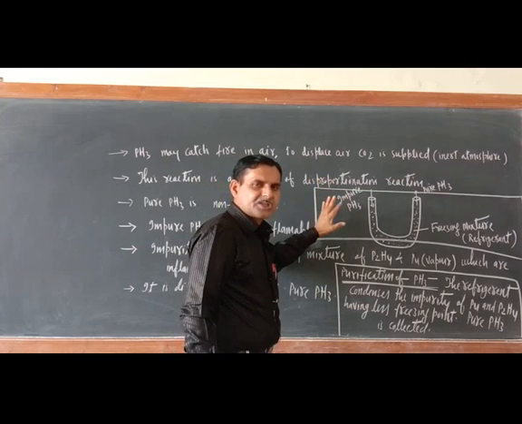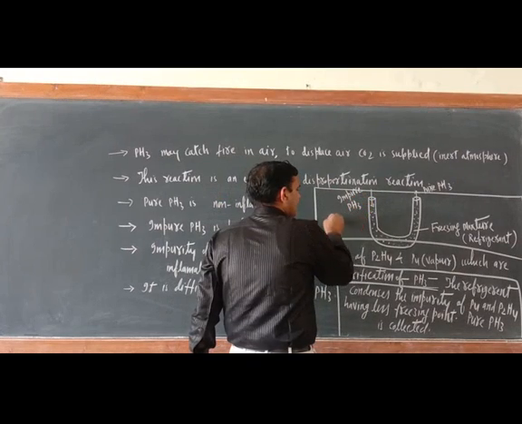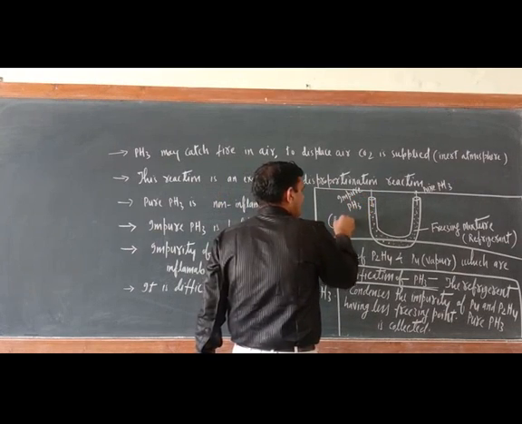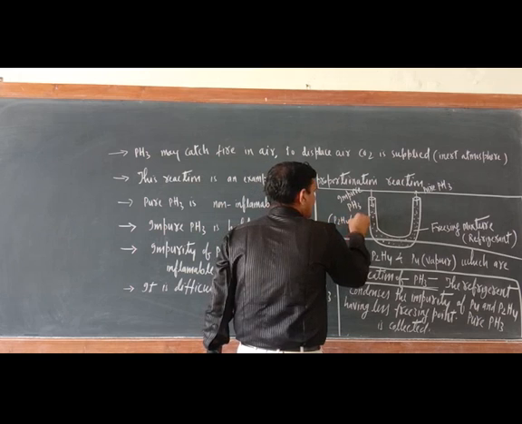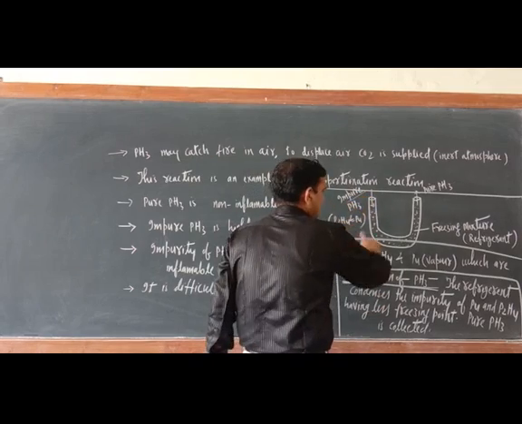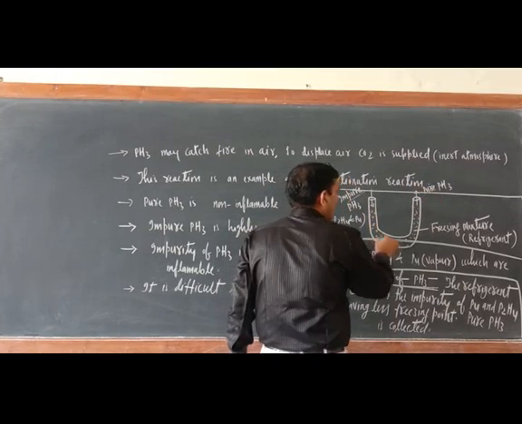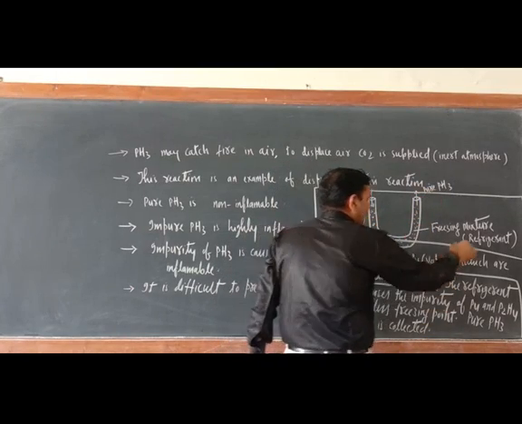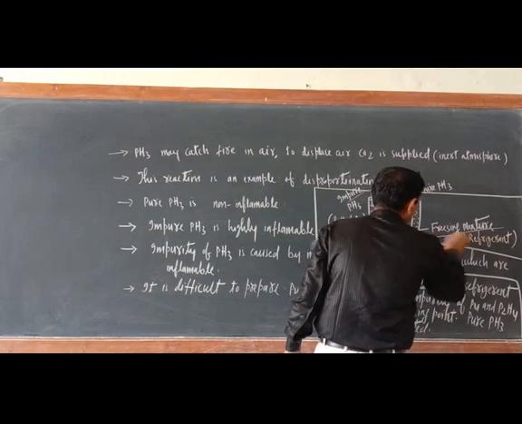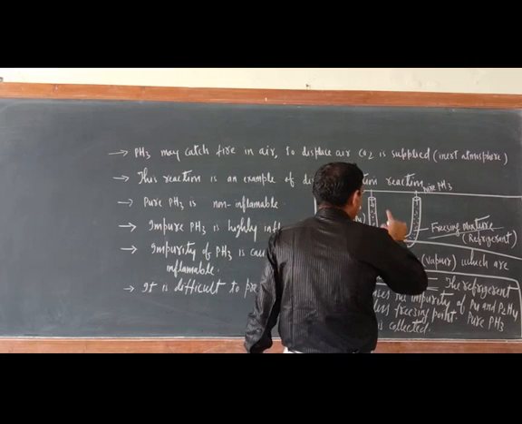Whatever PH3 you have prepared is impure, because there is a mixing of P2H4 and P4 vapor. Now this impure PH3 you should supply to a U-type tube, where you have taken the freezing mixture or refrigerant.